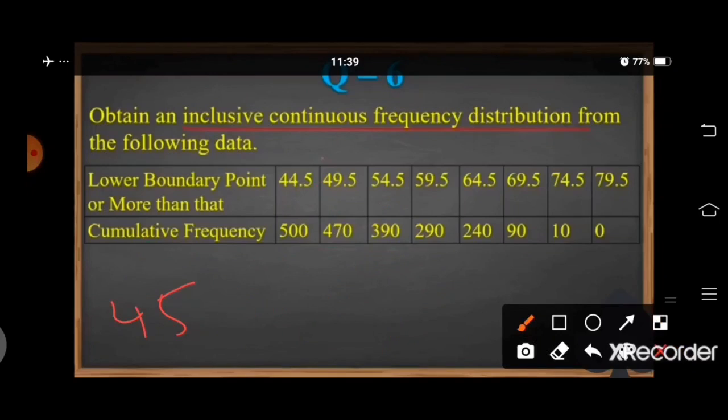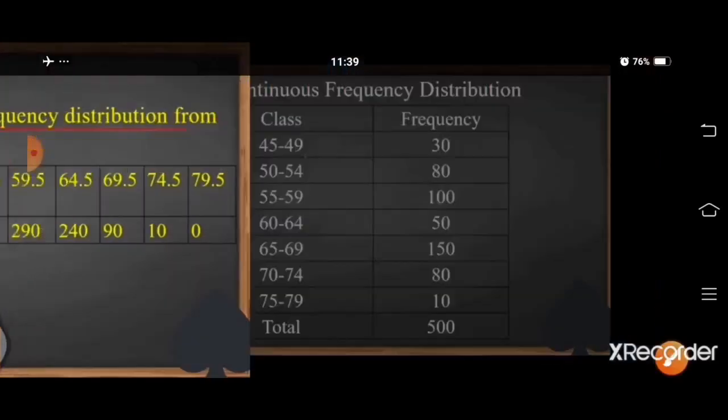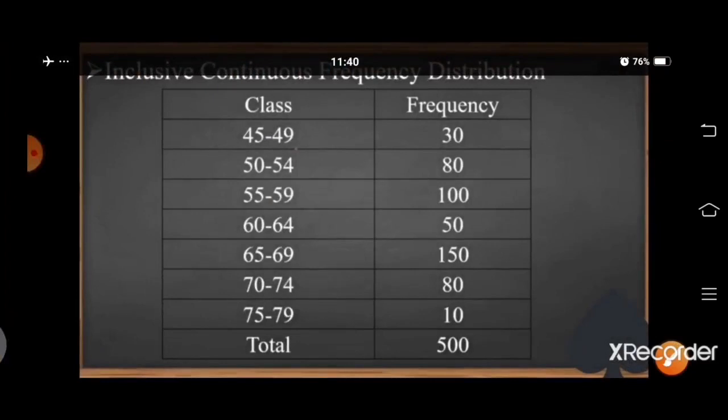Now we will subtract 0.5 from the upper limit of initial class. Upper limit of initial class is 49.5. We will subtract 0.5, then we will get 49. So our class is 45 to 49.